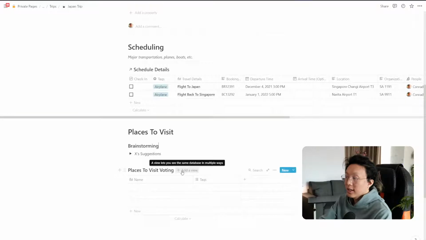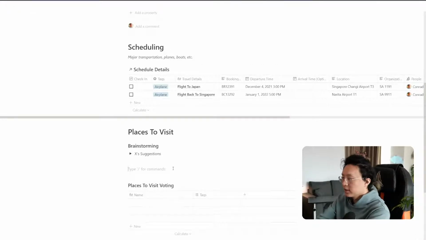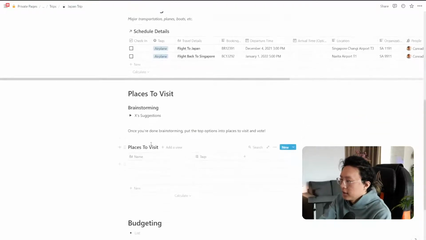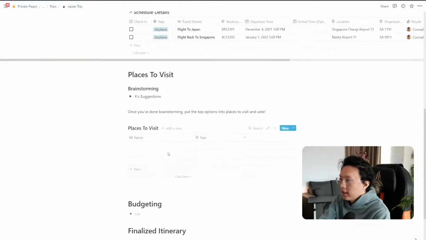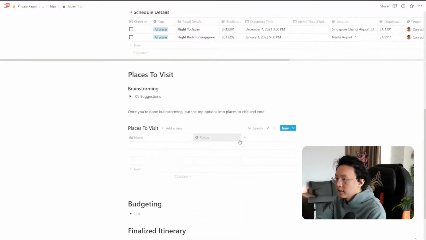And then once you guys have come together and said that, hey, this is what we want to do, these are the things that are on the short list, right? What we can do is we can make this a voting section. So let's make some information here first. So we'll say, once you're done brainstorming, put the top options into places to visit and vote. So places to visit. Let's go ahead and make this our brainstorming section. So we can make this be status, and we can say brainstorming.